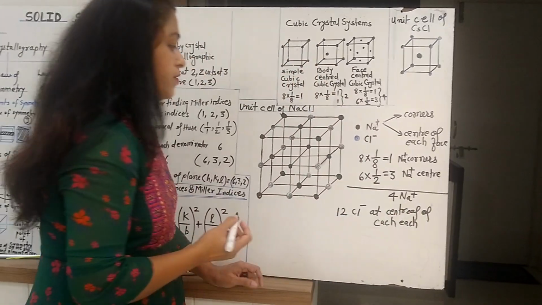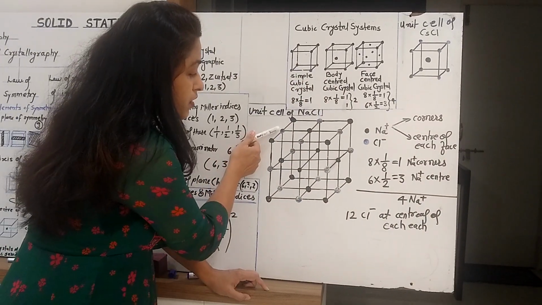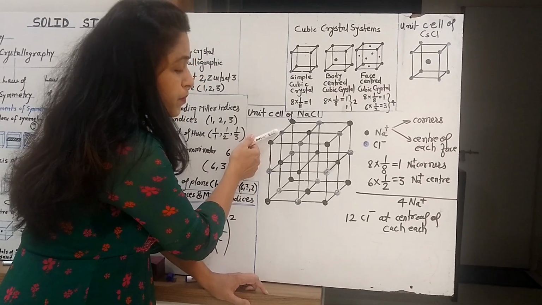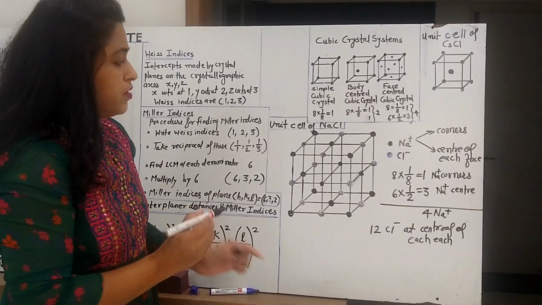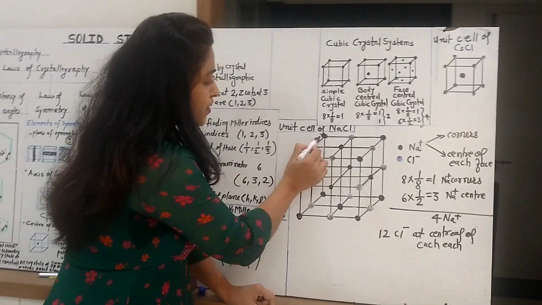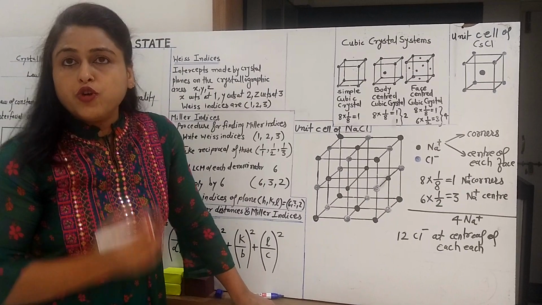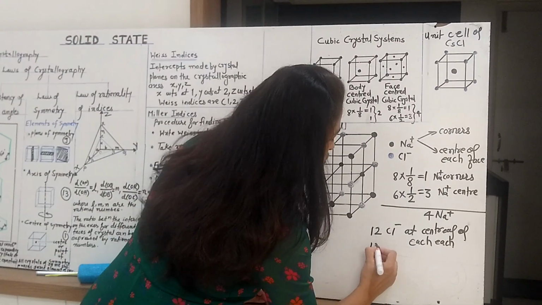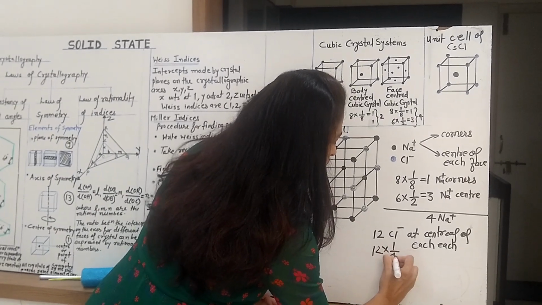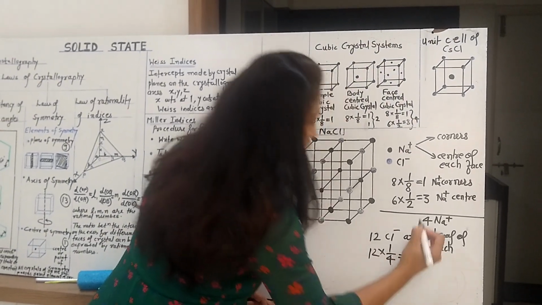And it should be noted that each Cl- ion point will be common in a maximum of 4 unit cells. The point which is present at the center of an edge is common in 4 unit cells. So 12 into 1 by 4 equals 3.